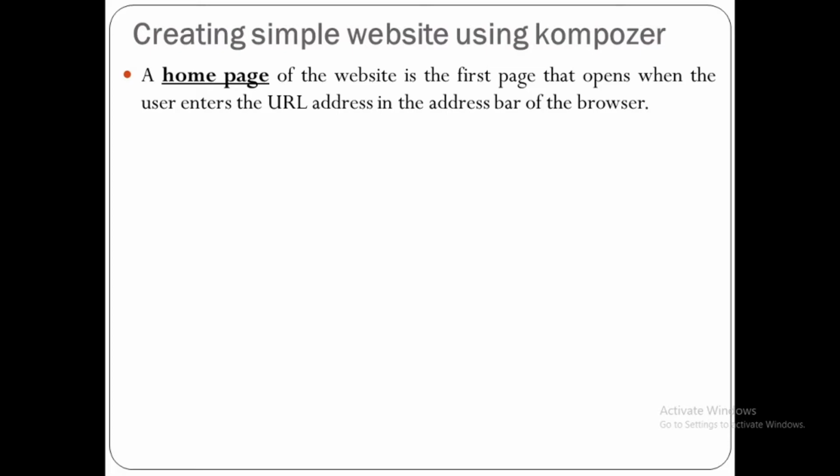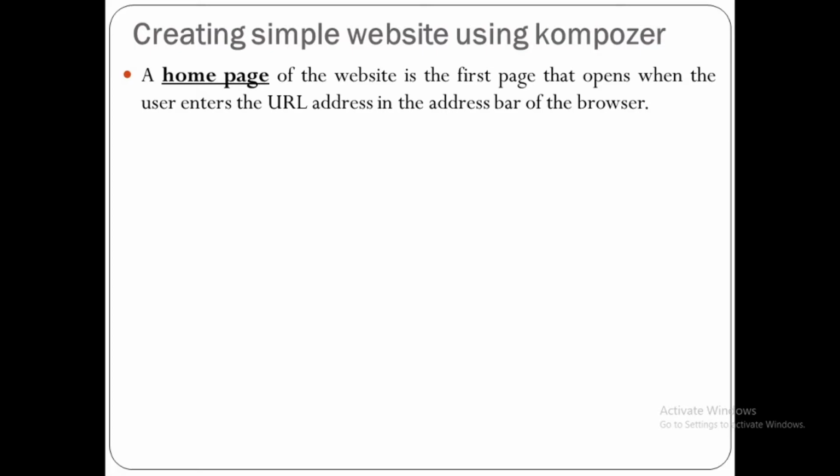Remember, a website is a collection of several interlinked web pages. So whenever you give the address http://www.google.co.in, it will display the first page of Google, and that first page is known as its home page. So in each and every website there must be a main page.